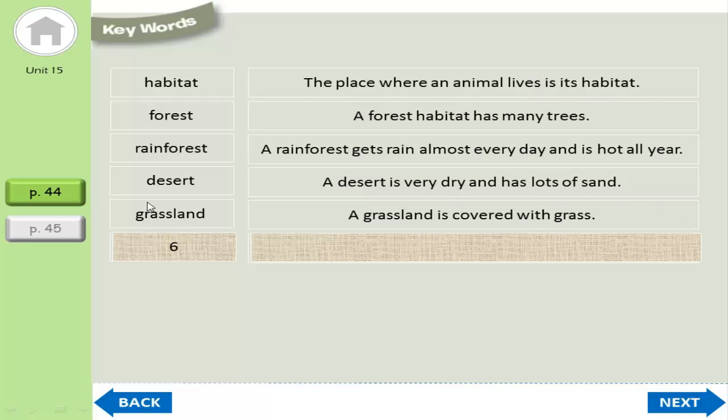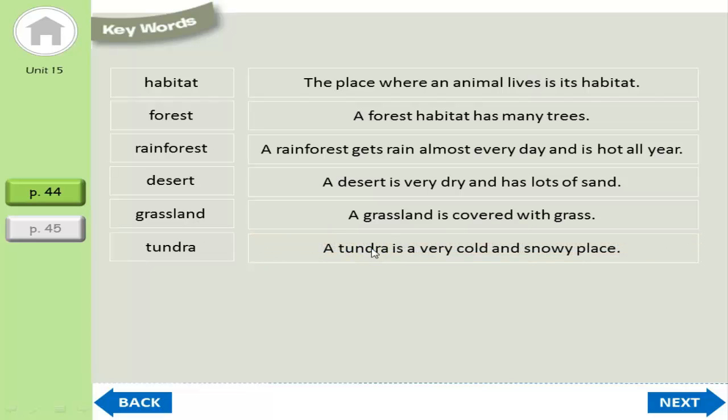We call it grassland, so it's the land that has a lot of grass. And the last keyword we have to learn today is tundra. And here is an example. A tundra is a very cold and snowy place.